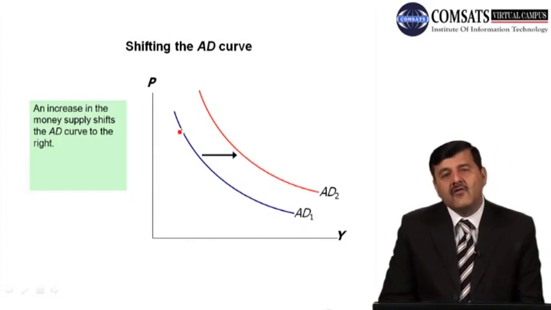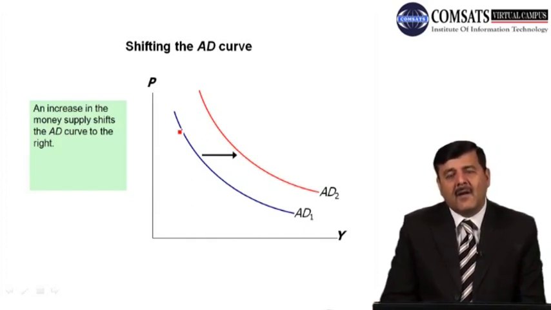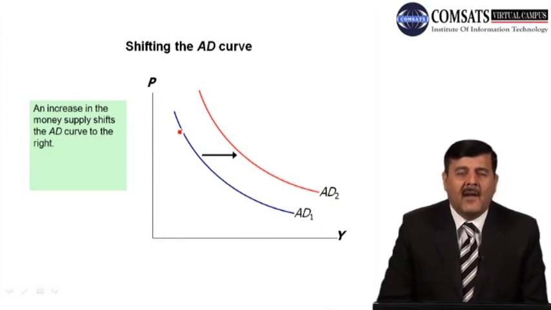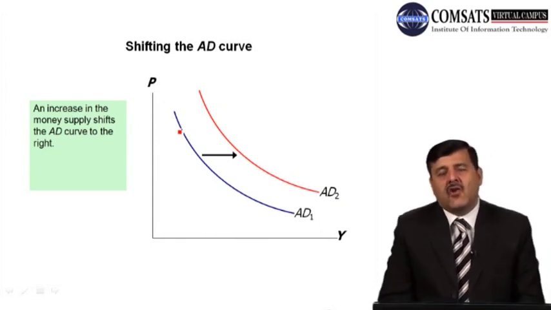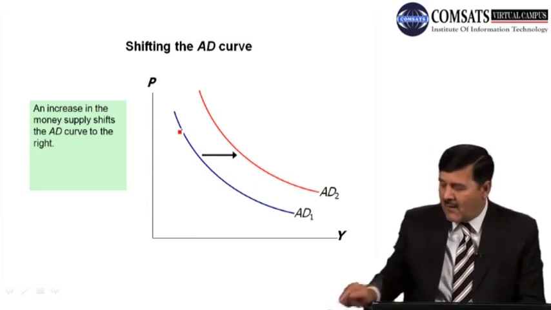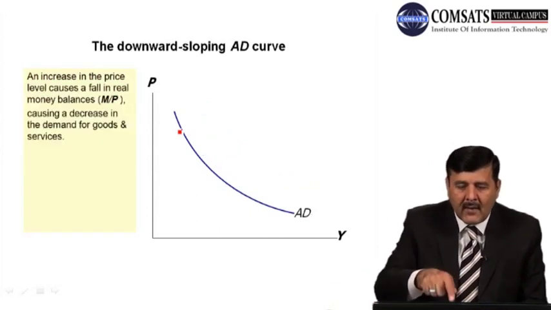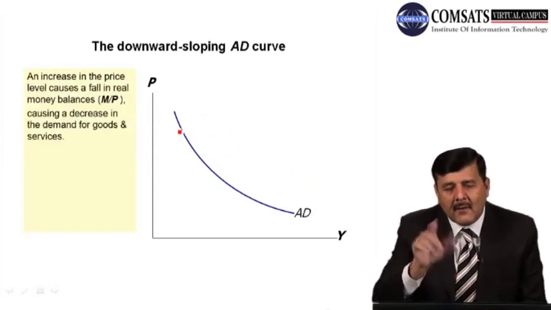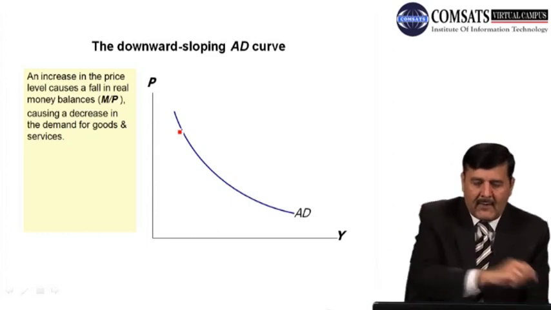And what are the factors that can bring a shift in the curve? Now, an increase in money supply in the country. Money supply is a variable in this quantity theory equation. We saw that whenever there is a change in the price level in the country, the demand for real balances will go down, and the demand for goods and services will decrease. But we will move on the same curve. They will stay on the same curve.